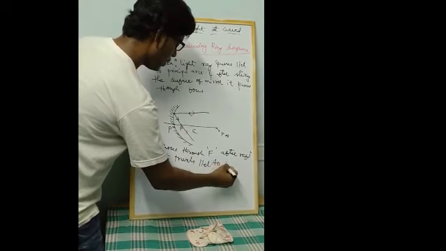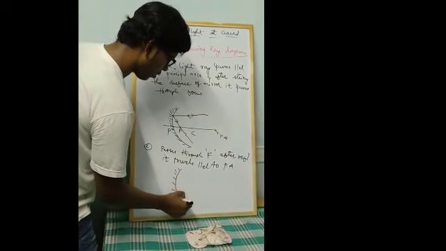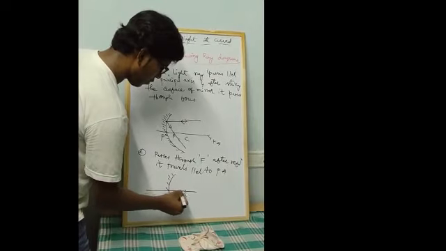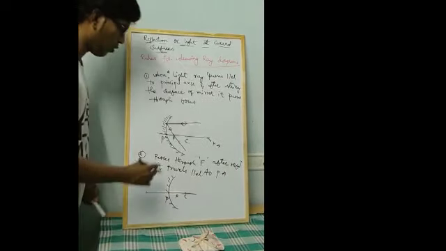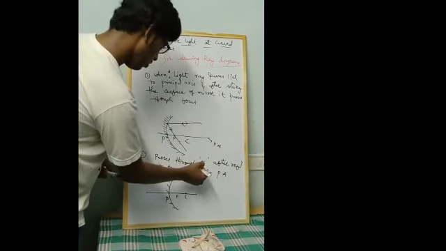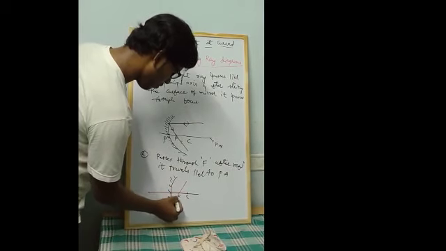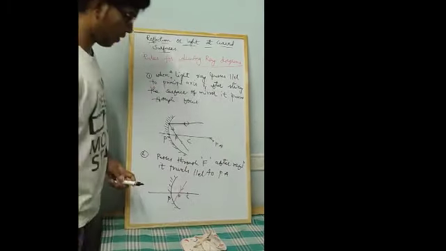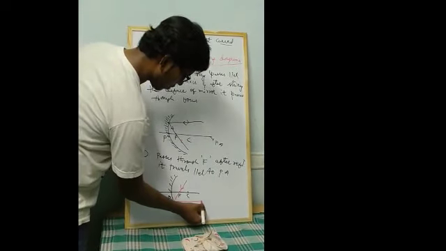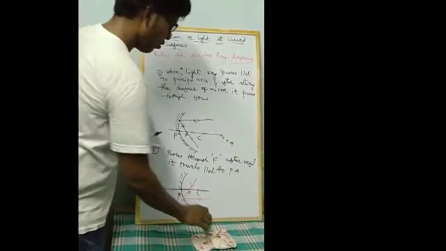I will draw the diagram here. This is a concave mirror, the principal axis, this is the pole, and this is the center of curvature. Assume this as the focus point. What we have written here is, if any light ray is passing through the focus, assume that this is the incident ray, after striking the surface it passes parallel to the principal axis. That is the second rule, so you need to remember.